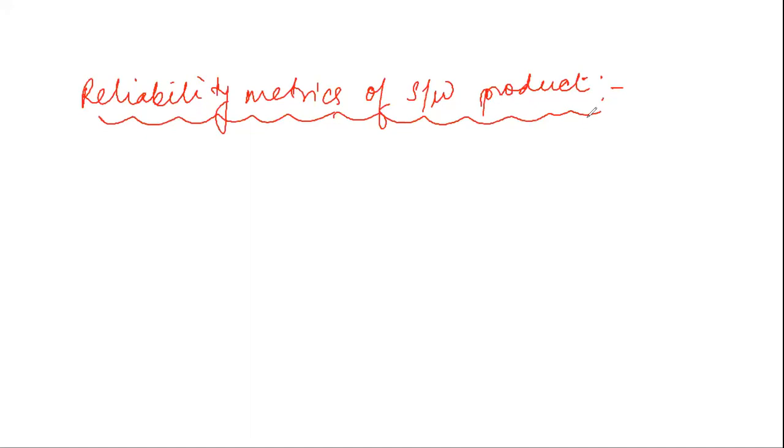Even if a good reliability measure is always observer dependent, still different metrics are there to understand the reliability of the product or the service which I am giving, and whether it is at par with the metrics expected by the client as mentioned in the SRS document. So the first metric is known as ROCOF, that is rate of occurrence of failure.